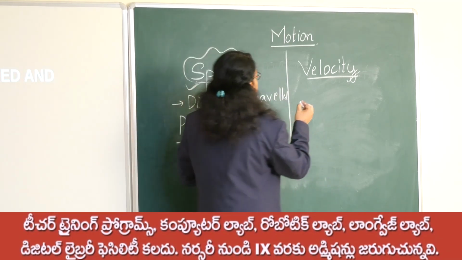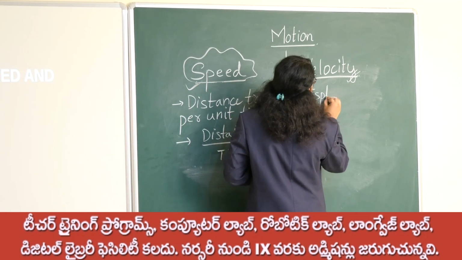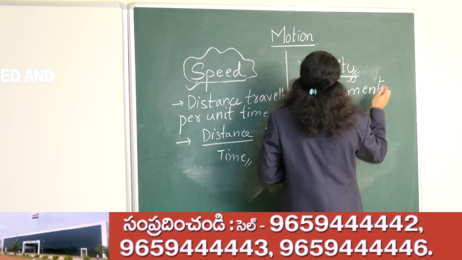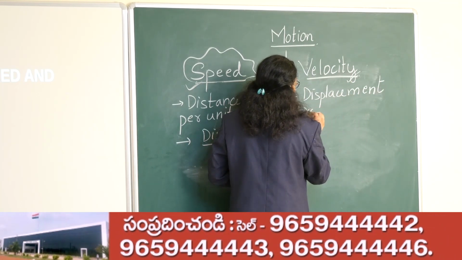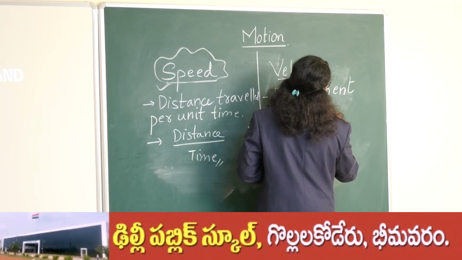And the velocity is displacement travelled by time taken, displacement travelled per unit time.